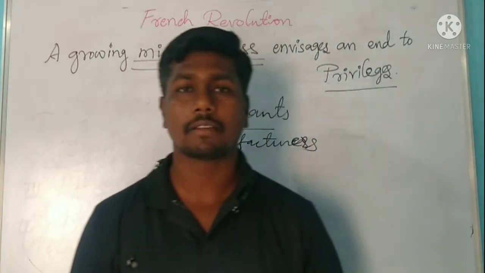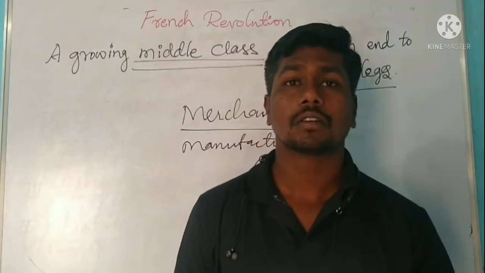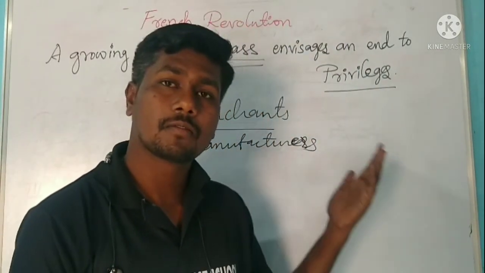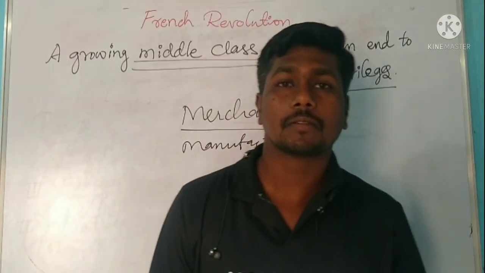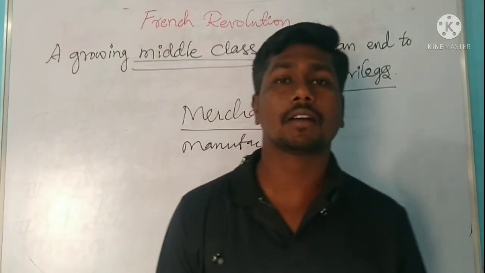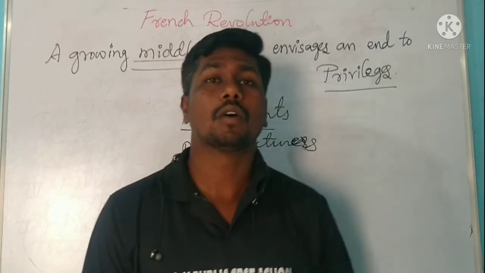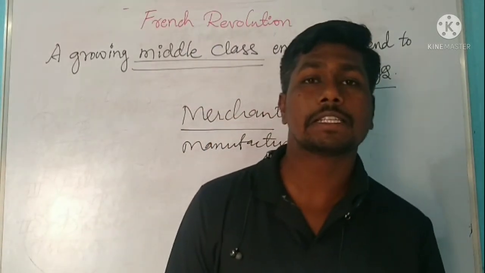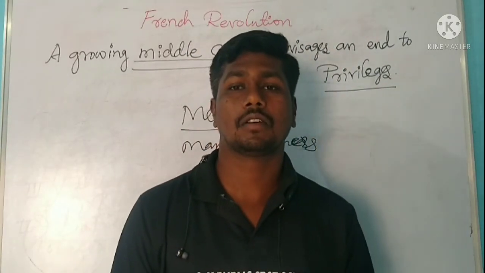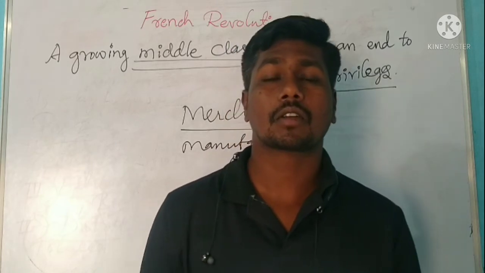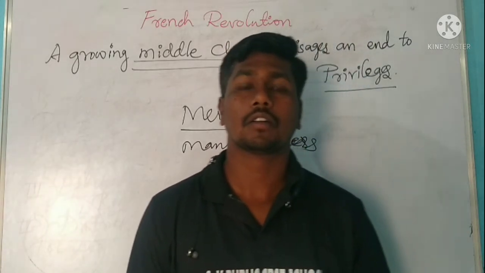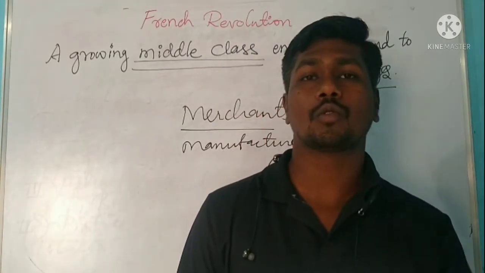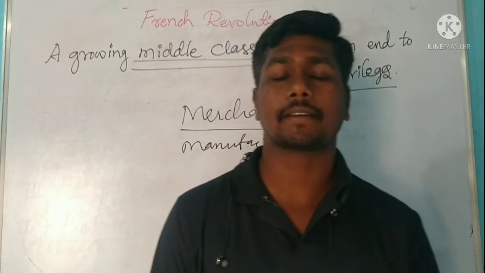Here, doctrine of the divine means what? Kings or the rulers of the French Empire used to think that the power to rule the French Empire was given by God. This is what we call doctrine of the divine, which means feeling like God has given this right to rule this empire.